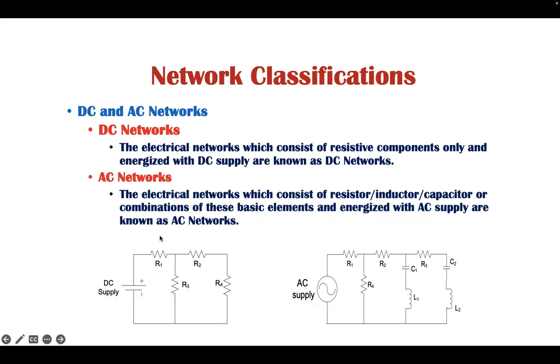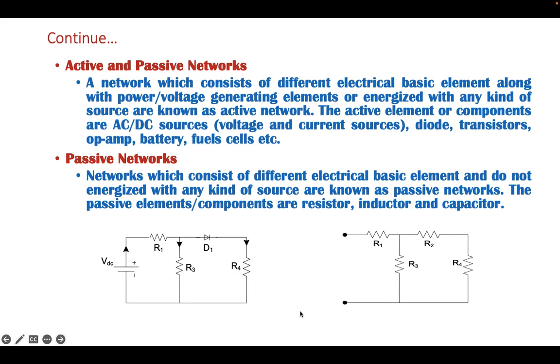Here we can say we are having a DC supply in this network and the elements are only resistances, and this network is known as a DC network. Whereas in this case we are having R, L and C and the supply is AC, so this network is known as an AC network. Now there is another classification of network as active and passive network.